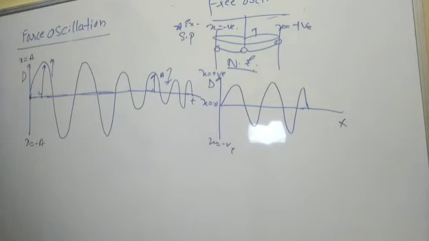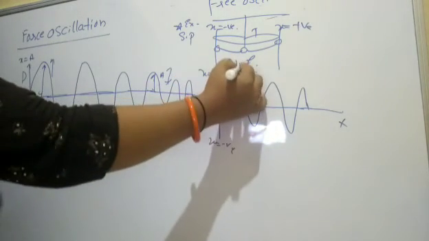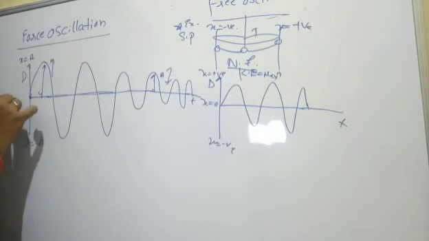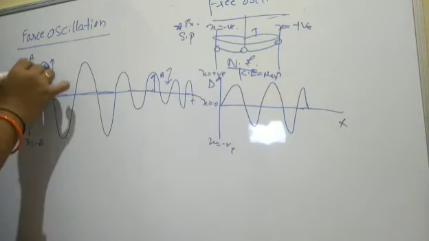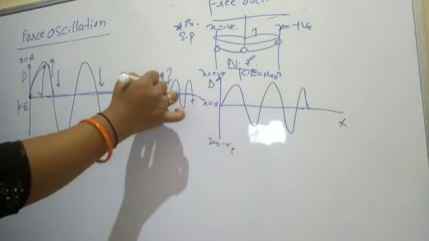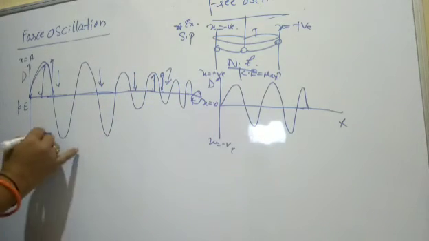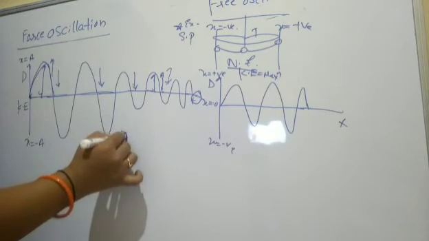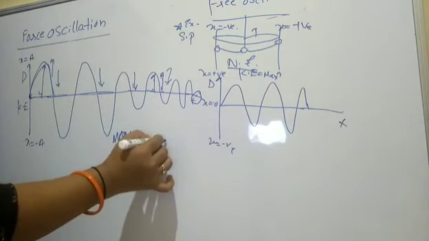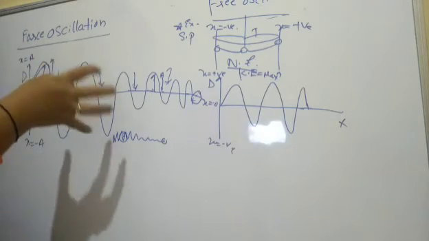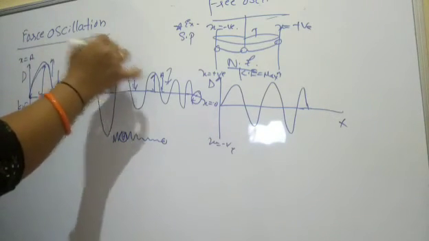Why? Because the body loses energy here. Kinetic energy is maximum at the mean position. As it moves, kinetic energy decreases, and at one point it stops oscillating. So here it is oscillating, and it comes to stop here. That means the amplitude decreases due to the medium, say the air medium.